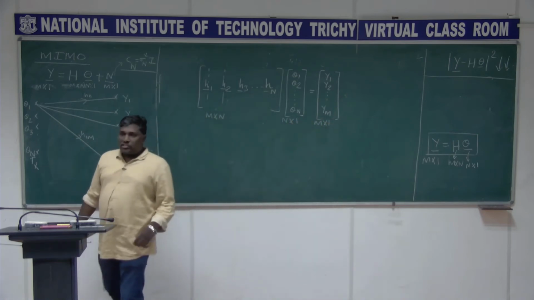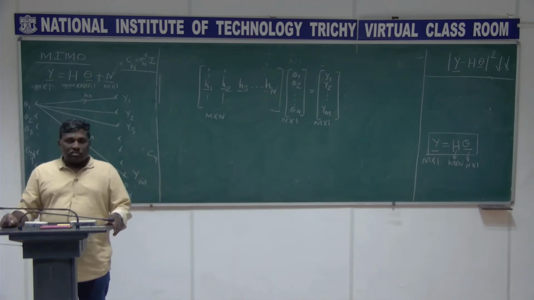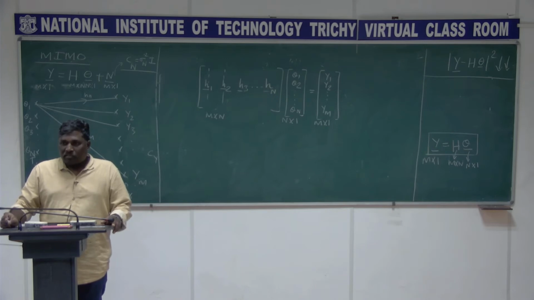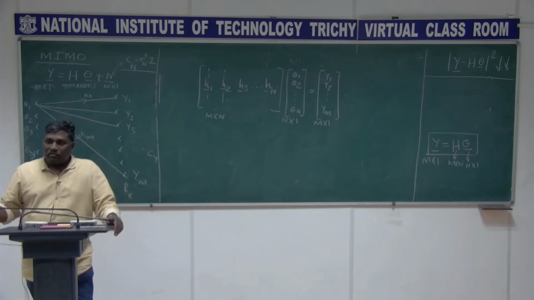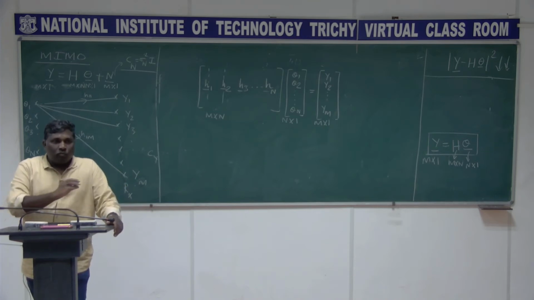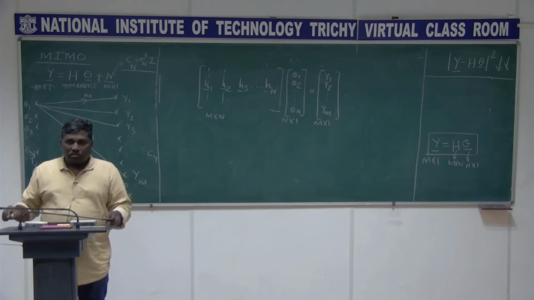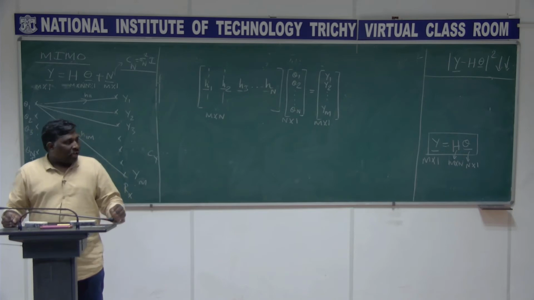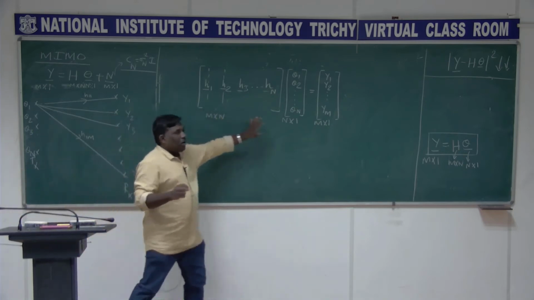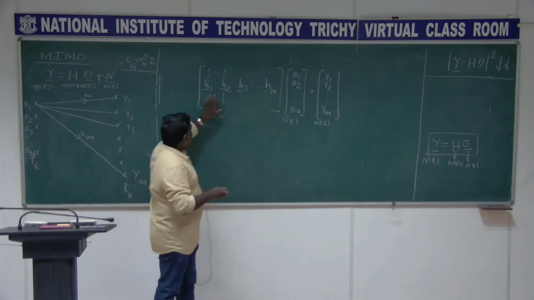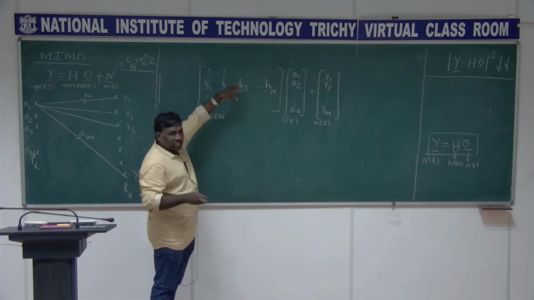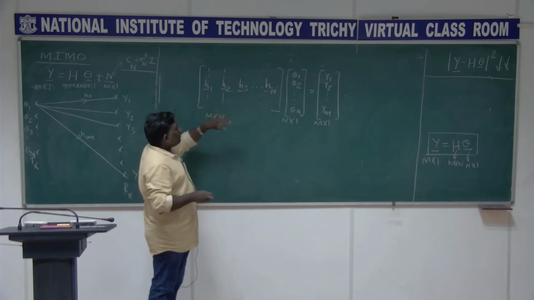Now I just wanted to introduce what is called the column space of the matrix. We are going to formally discuss this in the linear algebra portion, but now I just want to talk about a few points related to that and then come back to the original track. I have a matrix here. I can view this problem as what? I can consider this as H, right?